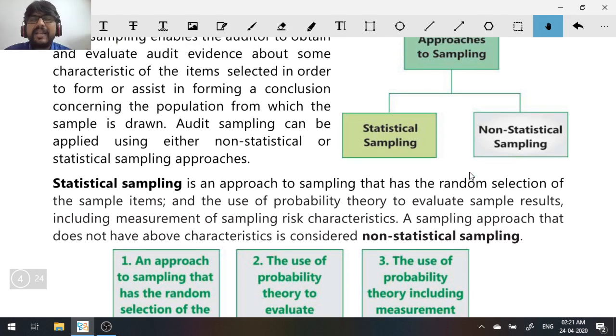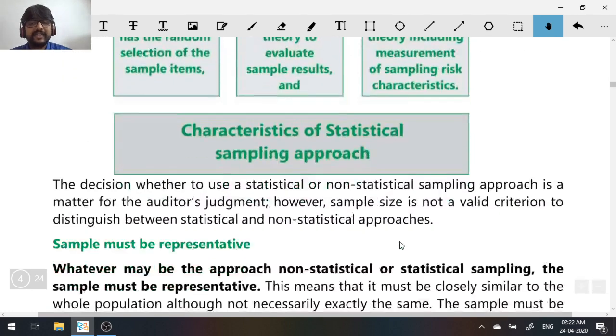Statistical sampling, what is it? It's an approach that involves random selection of the sample items and the use of probability theory to evaluate sampling results, including measurement of sampling risk. A sampling approach that does not have the above characteristics is considered non-statistical sampling.